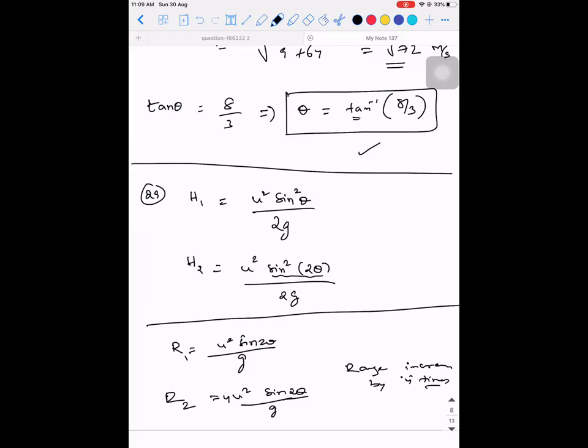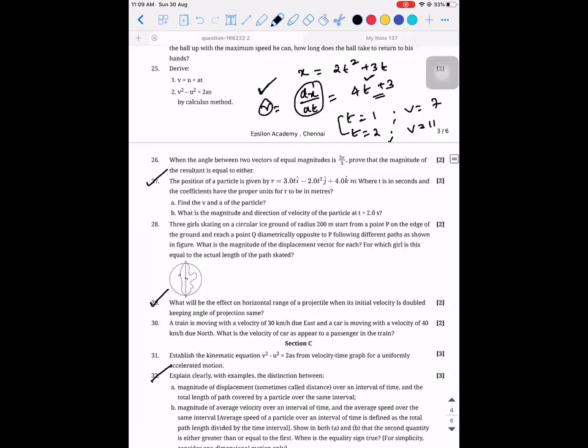Is that clear? Yes, sir. This is 29th. So I think we are done with 2 marks. So 29, 23 and 27 are done. So in the 3 marks, there are problems like 32, 33, 34, 35. 32. Let's start with that.